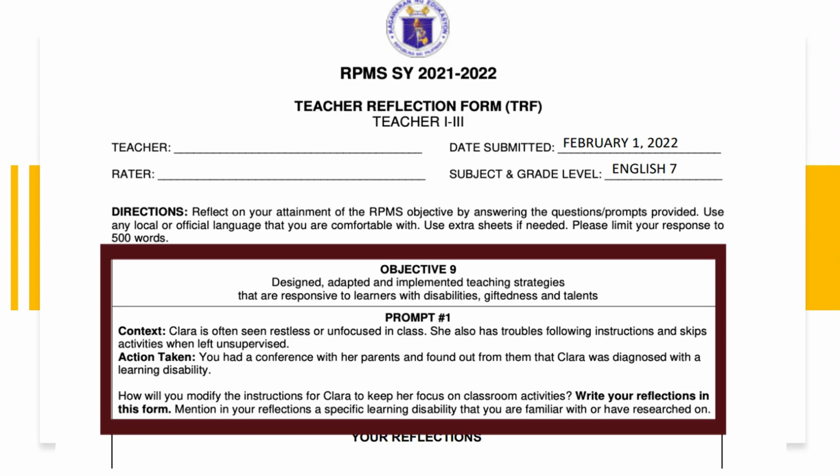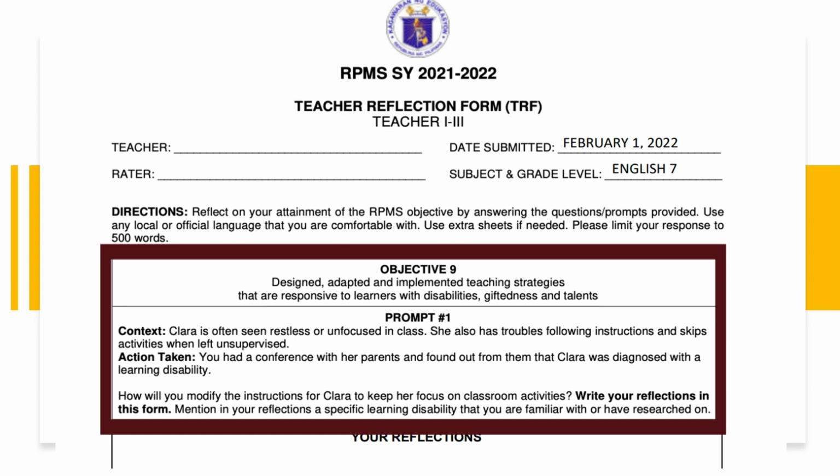We are provided with a situation to analyze and reflect on, and the situation reads: Clara is often seen restless or unfocused in class. She also has trouble following instructions and skips activities when left unsupervised.